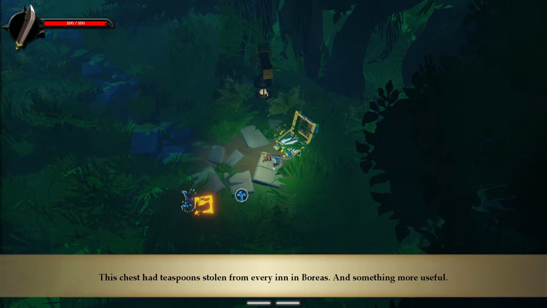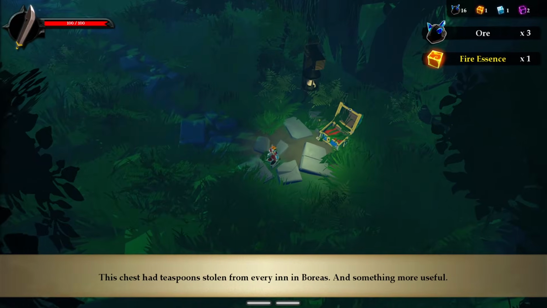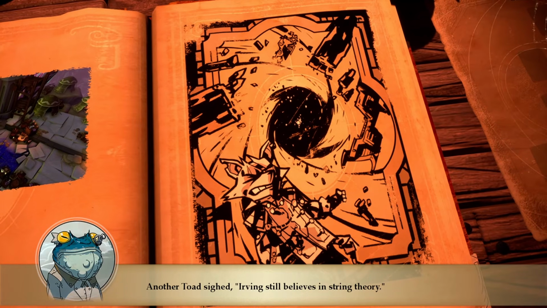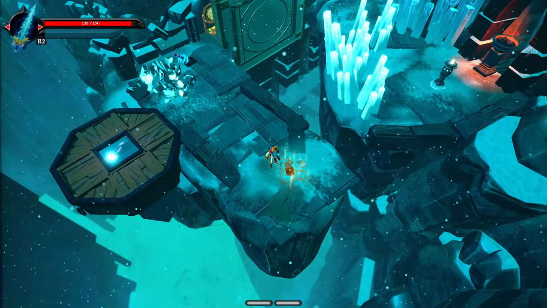This chest had a teaspoon stolen from every inn in Boreas. Irving still believes in string theory.